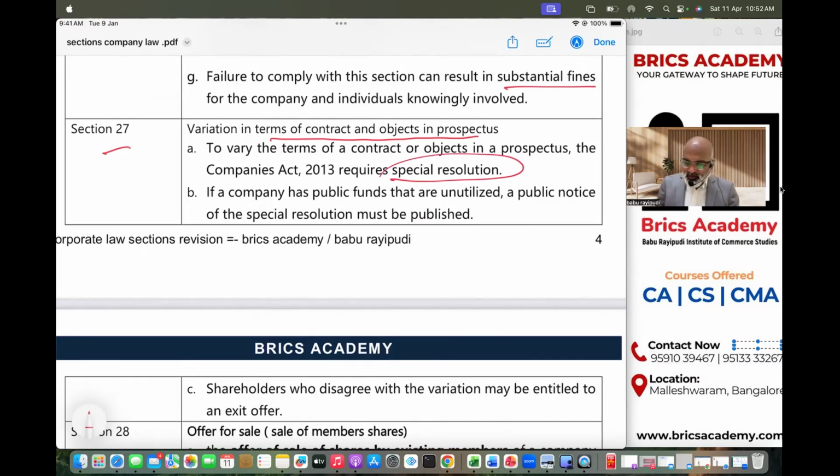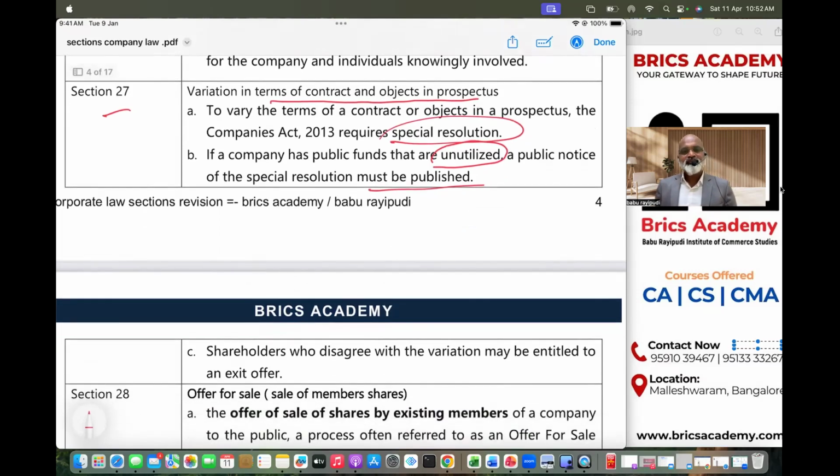Next very important thing, suppose you raised money and you have got unutilized money, then you have to give a public notice. That means notice has to be published in the newspapers. Understood? If in case any shareholders disagree, they should be given exit offer. So three very important points in section 27.